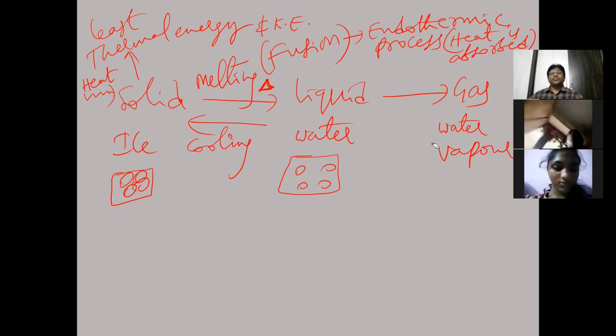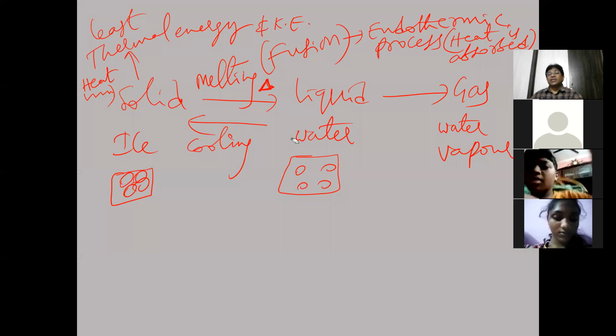Is the concept clear? You should not open your video. Unmute your audio and video both. You should not open your video and also don't unmute yourself. Video should not be there. Stop video.